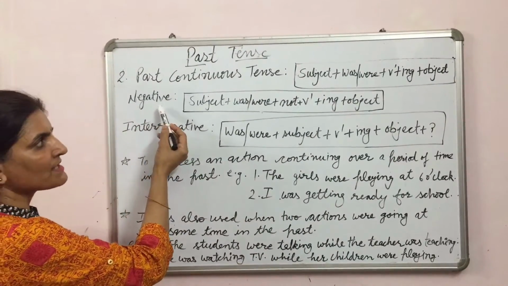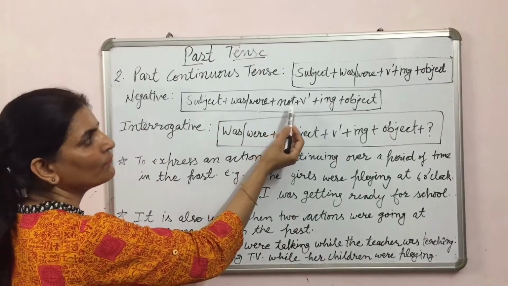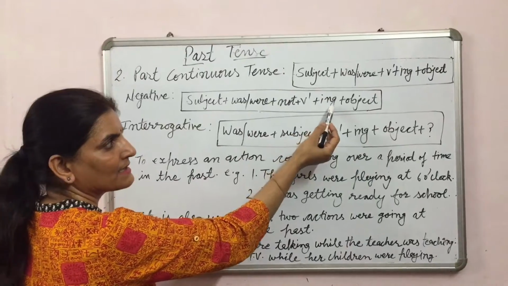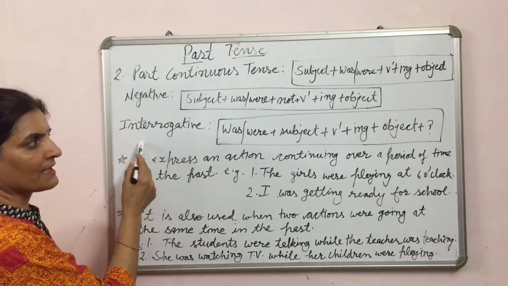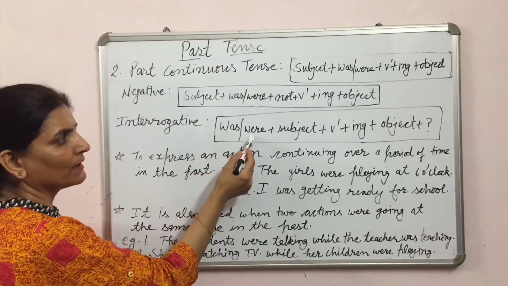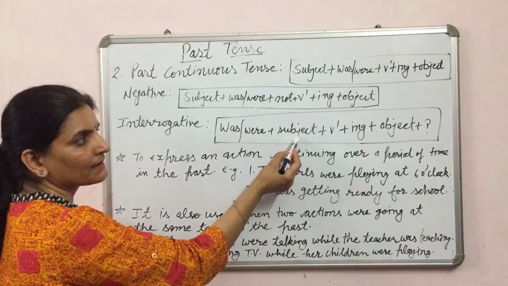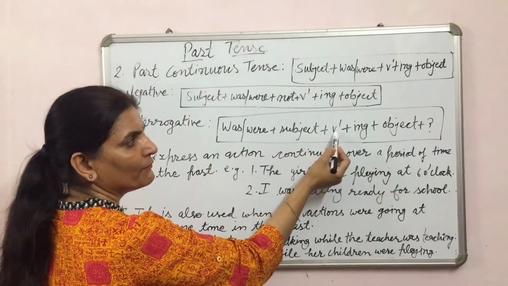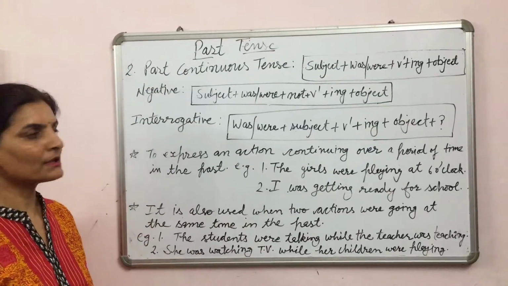While making negative sentences, subject plus was/were plus not for negative plus V1 plus ing and then object. In interrogative sentences, was or were according to person will come before subject and then V1 plus ing and then object, and at the end we will put question mark.